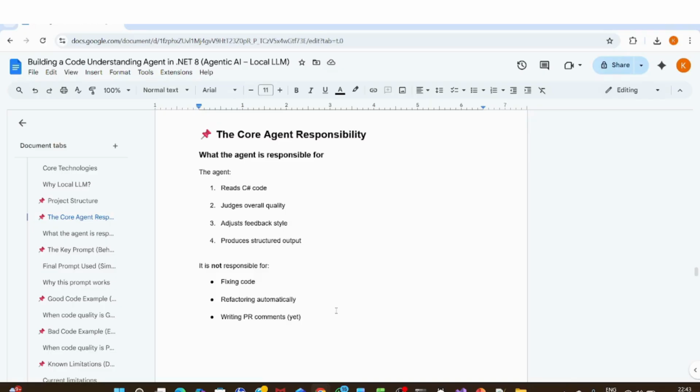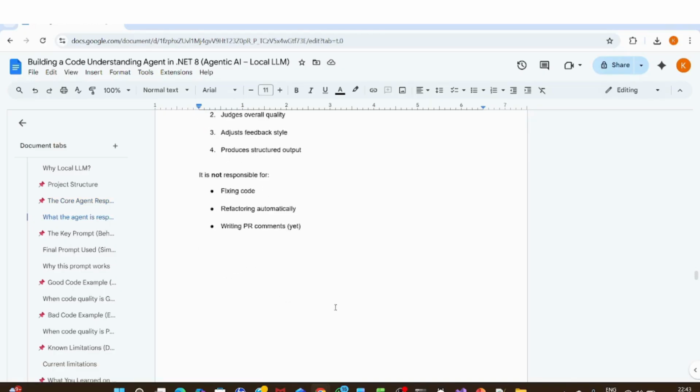So the agent will work like this. The agent will read the C# code, judge the overall quality, adjust the feedback style, and produce the output. It is not responsible for fixing the code or refactoring it automatically.